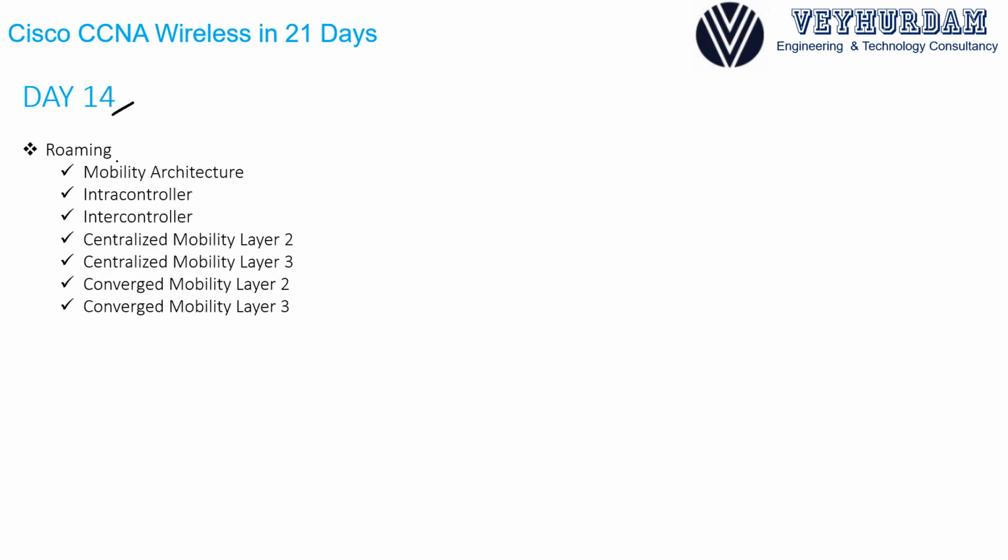On day 14, we will start a different topic, which will be roaming. We will learn different components of mobility architecture, such as mobility controller and mobility agent, and we will go over different types of roaming: intra-controller roaming and inter-controller roaming, and we will talk about the main deployment types such as centralized and converged mobility. We will go over both layer 2 and layer 3 for both deployments. And on day 14, we will conclude our day by knowing all about roaming.